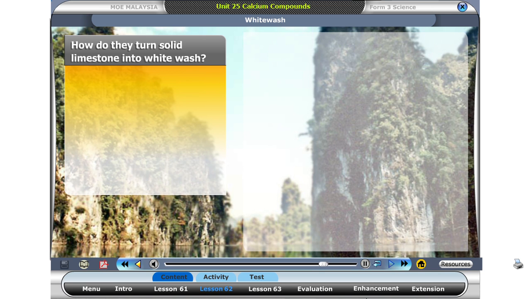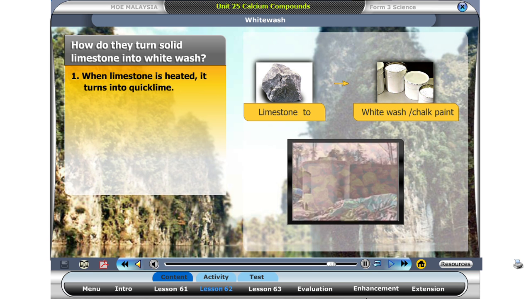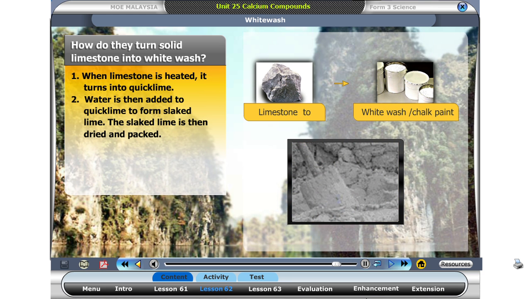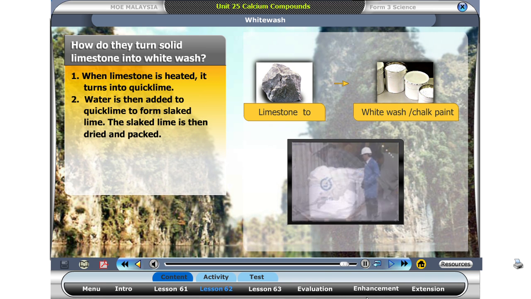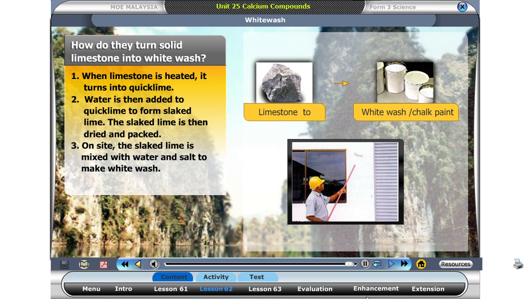So, how do they turn solid limestone into whitewash? When limestone is heated, it turns into quicklime. Water is then added to quicklime to form slaked lime. The slaked lime is then dried and packed. On site, the slaked lime is mixed with water and salt to make whitewash.